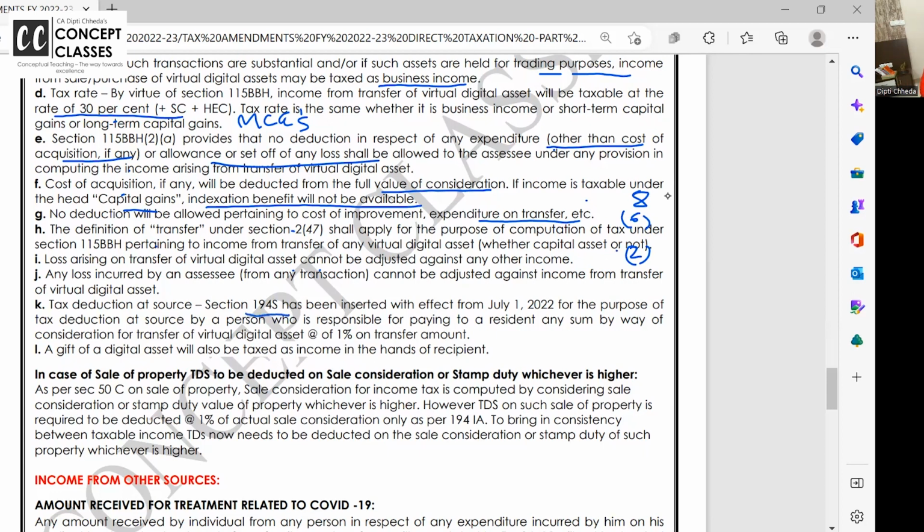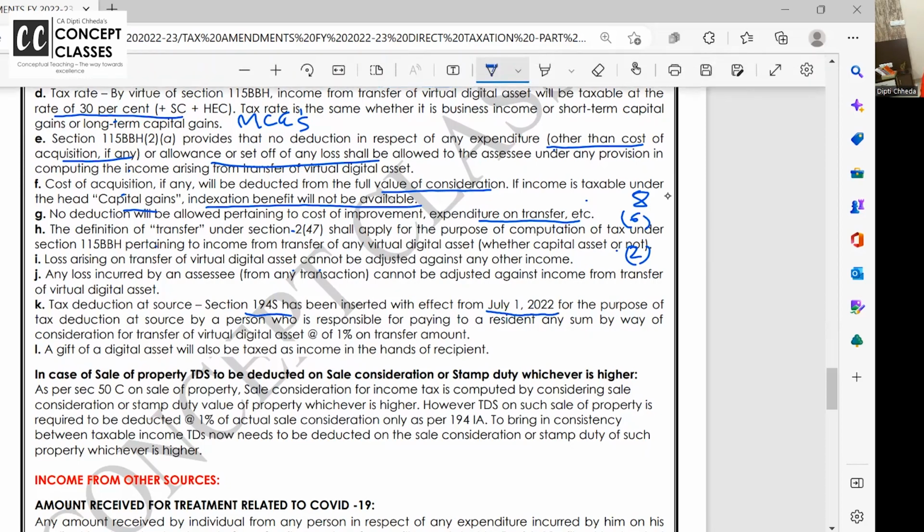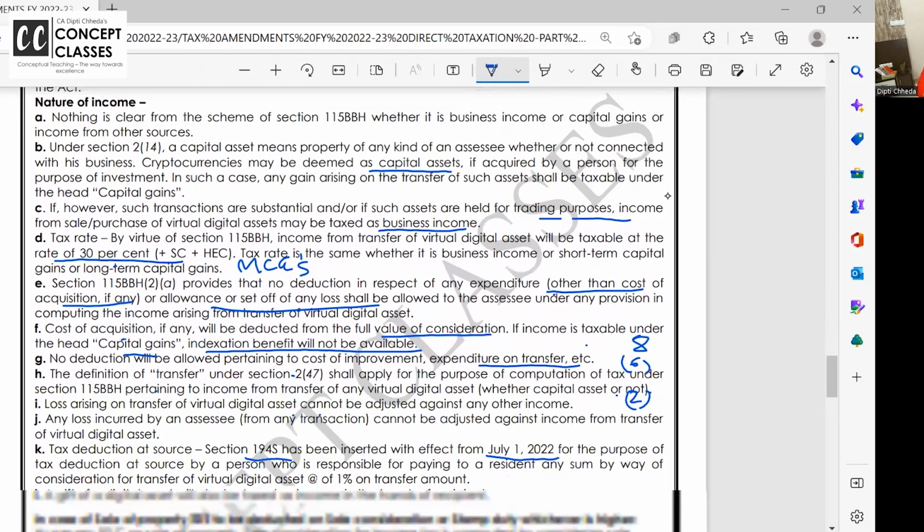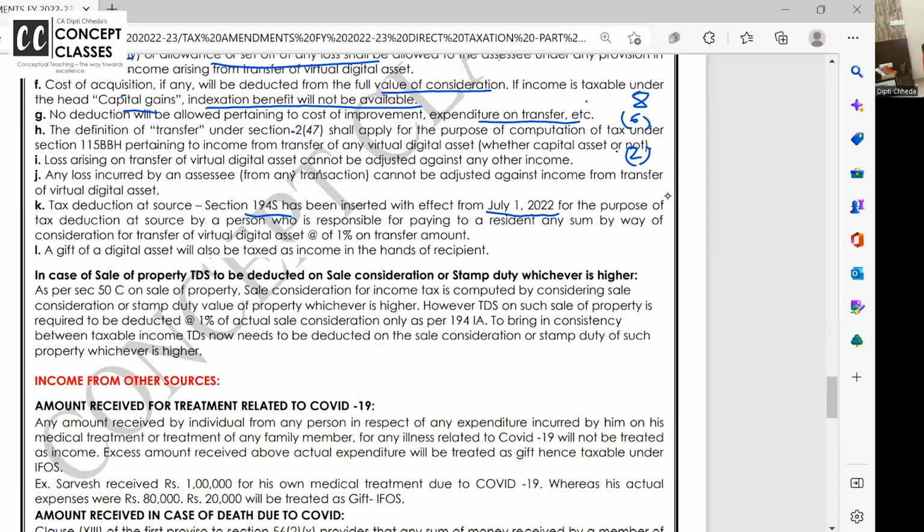TDS under 194S, which again I'll repeat in the next video also, from 1st July 2022. All the provisions on VDA are applicable from 1st July. After 1st April, they were also confused about how to do this, so with guidelines, this is applicable from 1st July 22. And they say, the person who is responsible for paying to a resident any sum by way of transfer of VDA.